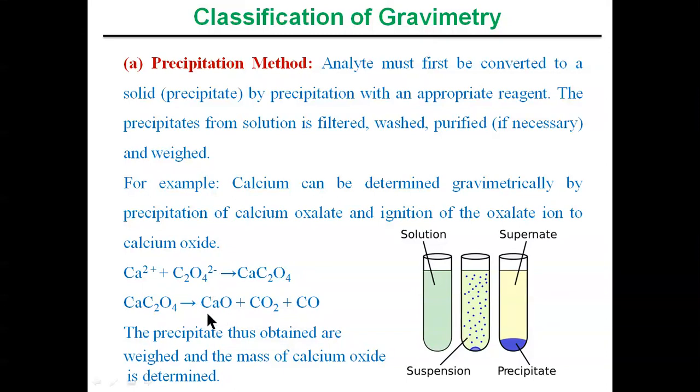Once we weigh the calcium oxide, and we have a conversion factor, that is, how much mass of calcium plus 2 ions is present in 1 mole of calcium oxide, which is chemically related, then it is easy to calculate how much calcium plus 2 is present in the given solution. This can be done by the precipitation method, specifically by the addition of a precipitating reagent, that is oxalate ions. So this is about the precipitation method.